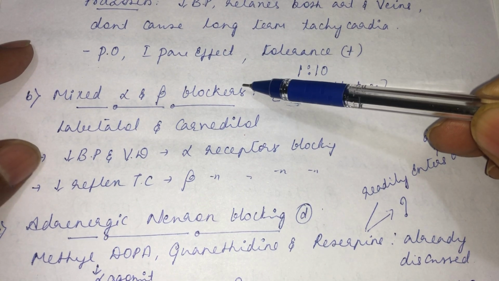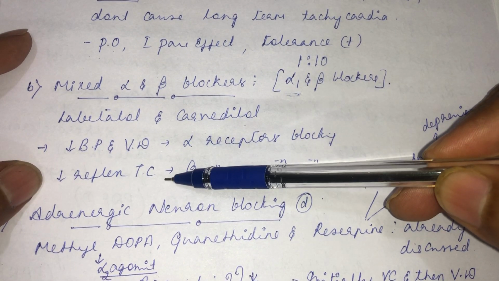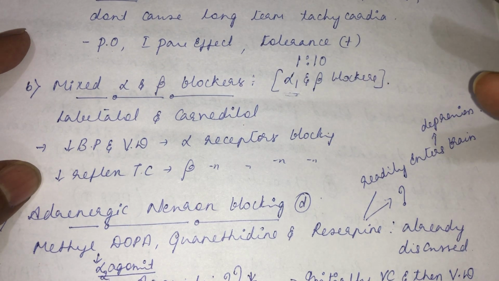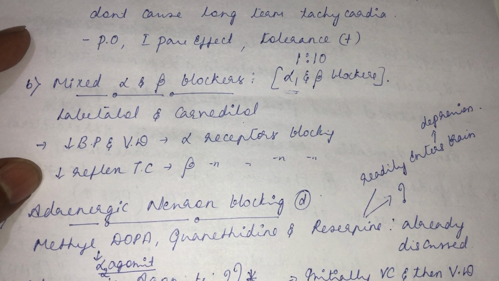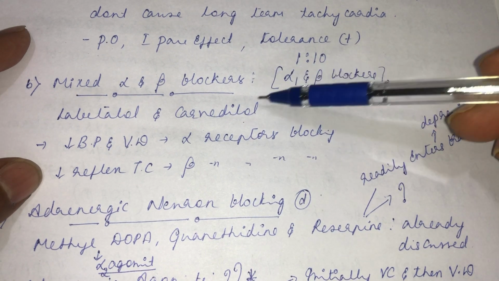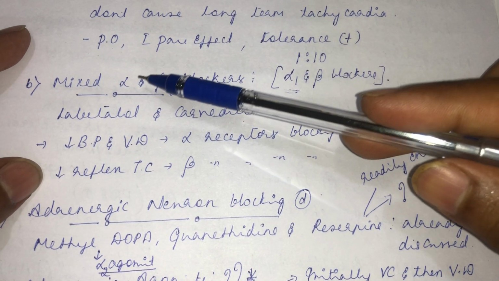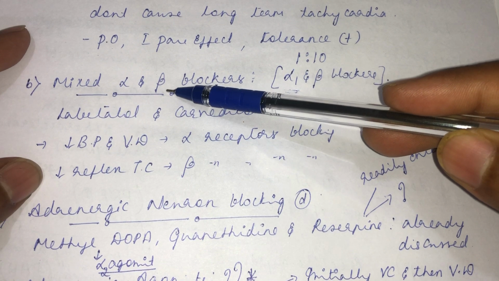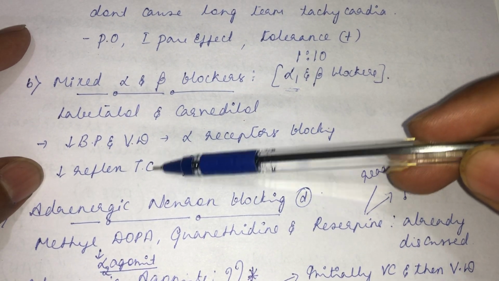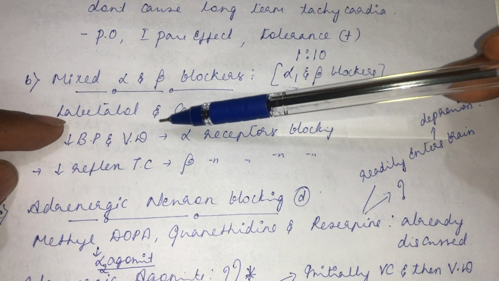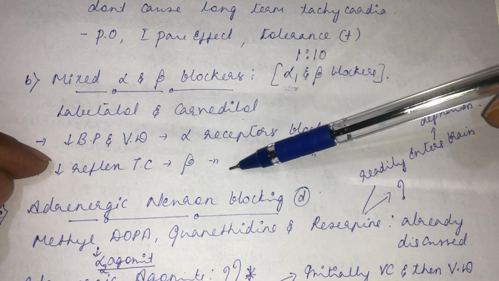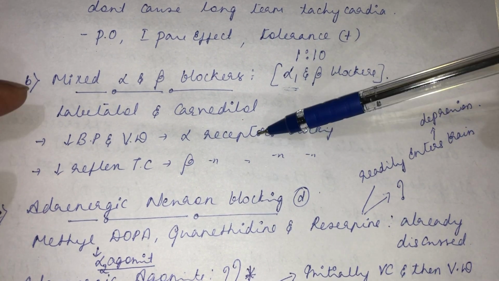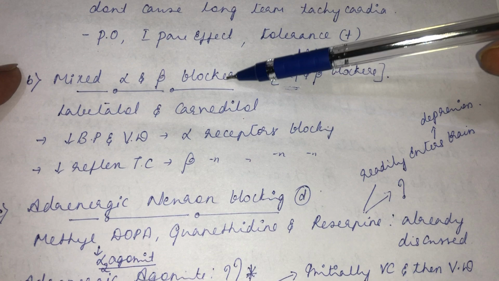One of the important usages of this alpha and beta blocker is you don't find reflex tachycardia when we use it. Why? Because whenever there is compensatory sympathetic stimulation, it acts on the heart mainly by acting on the beta 1 receptor. Since you are using a beta blocker also, labetalol and carvedilol not only block the alpha 1 receptor, they will also block the beta 1 receptor, right? So as a result, there will be a decrease in the tachycardia. So it decreases the blood pressure and causes vasodilation mainly due to alpha receptor blockade. Why is there a decrease in the reflex tachycardia? It is also blocking the beta receptor. One additional benefit of using an alpha and beta blocker.